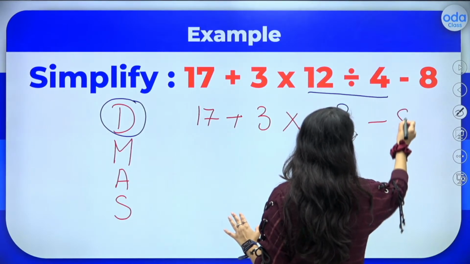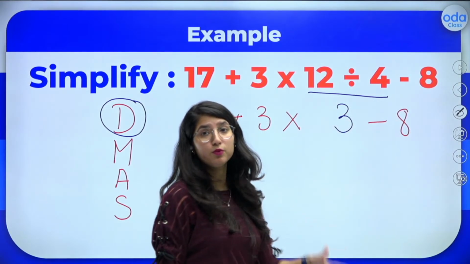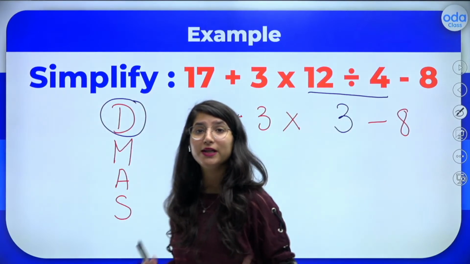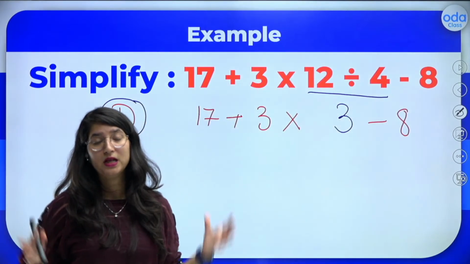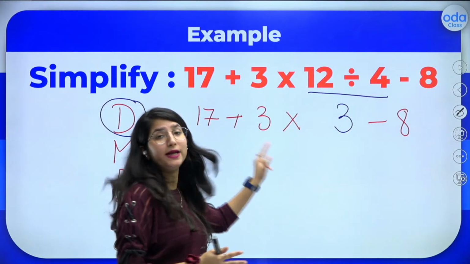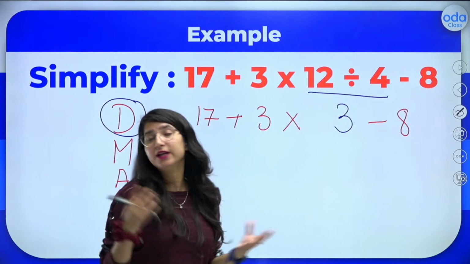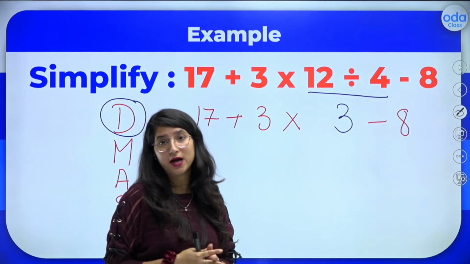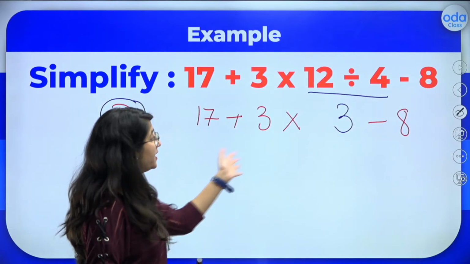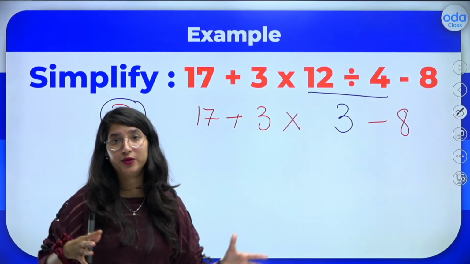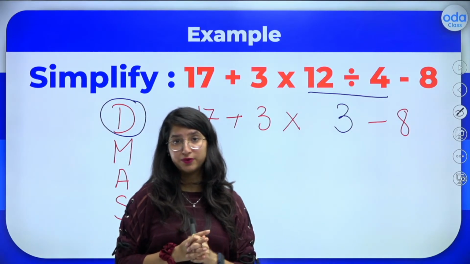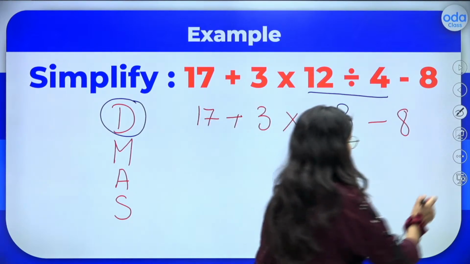So minus 8. Kids, now let me give you one more tip. When you are doing these types of questions, it is also very important that you all stay very calm and composed. If you're not calm, you will end up mixing the signs and eventually you will end up getting the wrong answer and losing marks in your exam. So right now, can you all see how calmly I'm doing it? I'm solving the question. This is how you are all supposed to do it. So now let's move to the next operation.